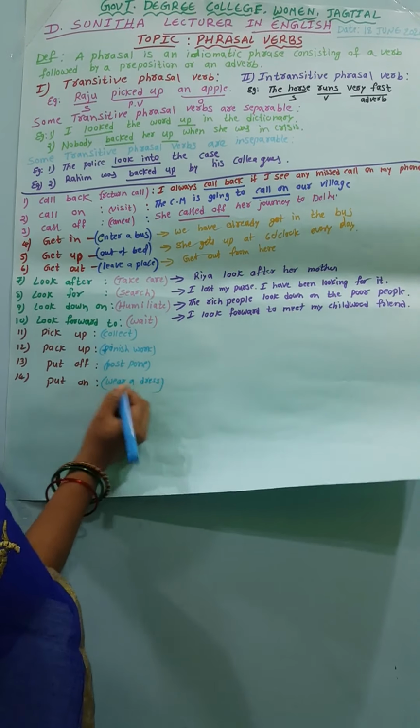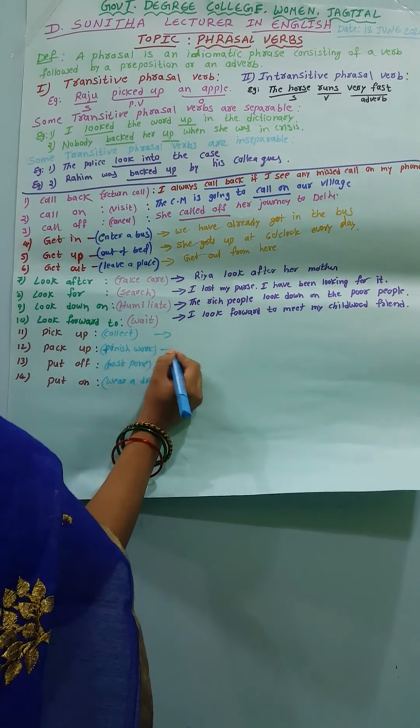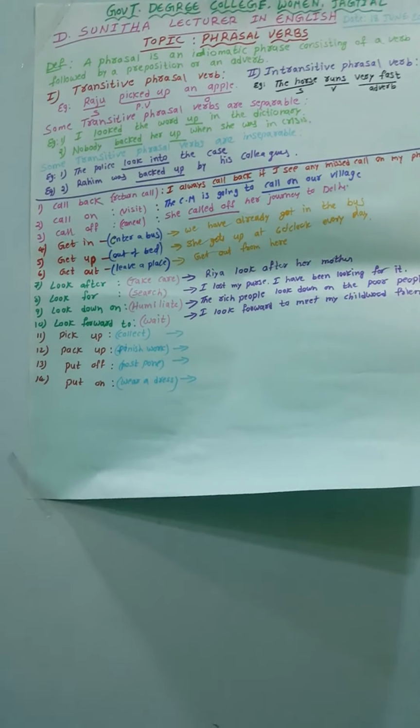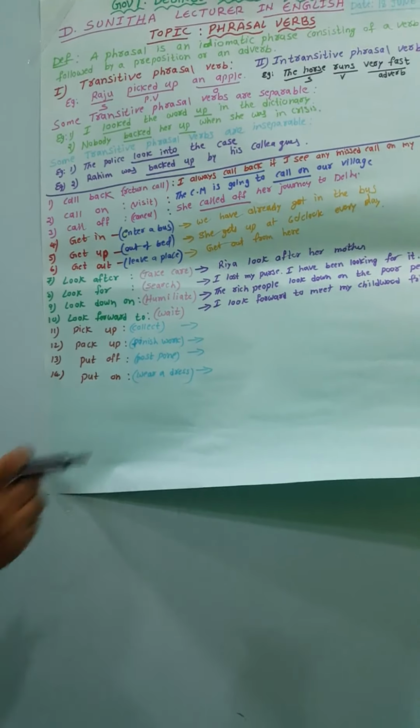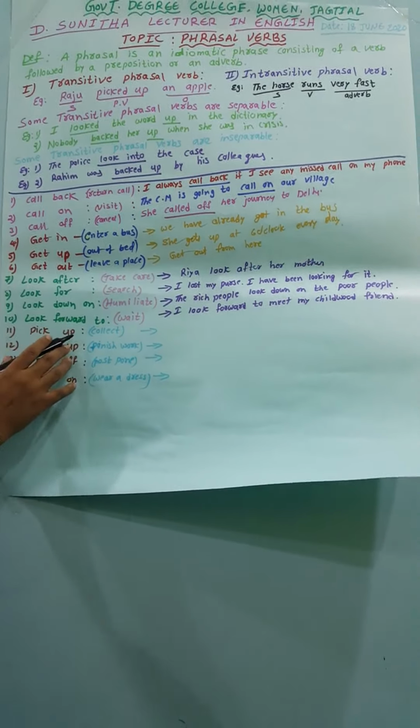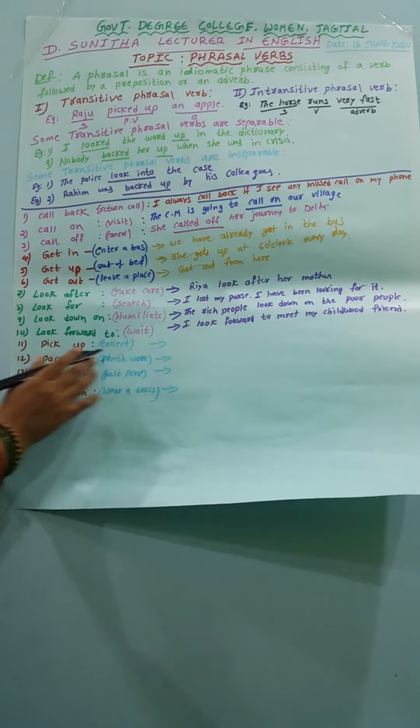Wear a dress or cloth. So these are the meanings of the phrasal verbs. Now we can see the examples of each and every phrasal verb. First one, we can see pick up. The meaning of the phrasal verb pick up is collect.